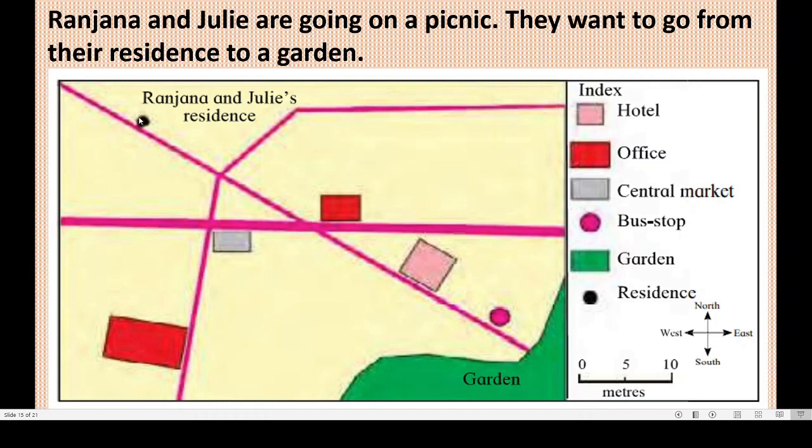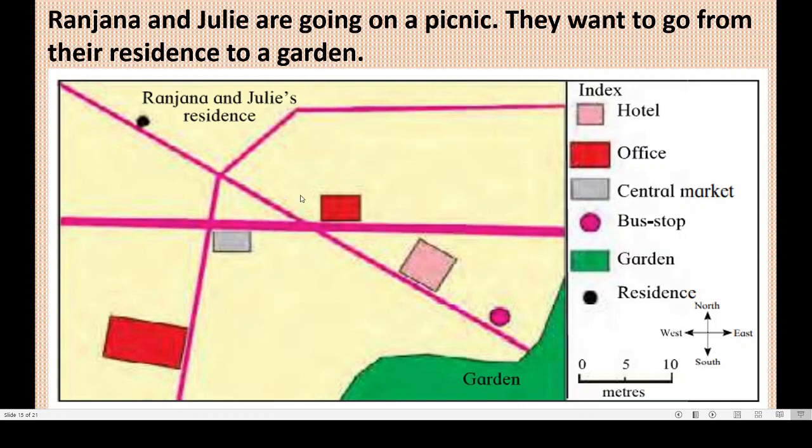They want to go from their house to the garden, which is on the other side of the city. Now you know the directions, right? You have to tell where it is. Okay. Now come on. Here they will move from here, Ranjana and Julie, and they will follow this road. Or they can go like this, then here, then like this and here. They have to pass the office or central market, isn't it? And here the hotel is there and the bus stop is there. You can see this index, correct?